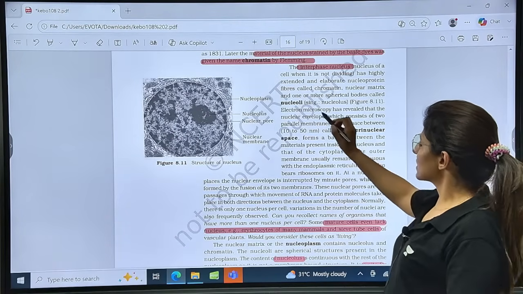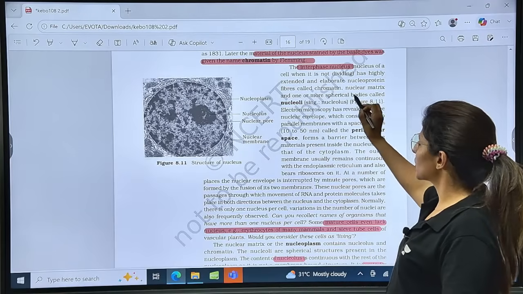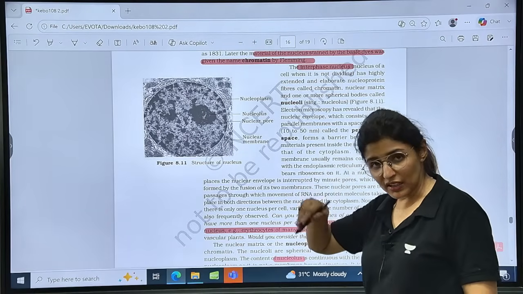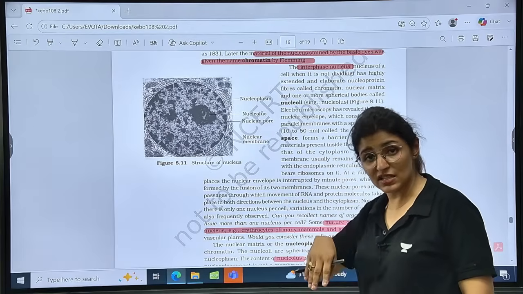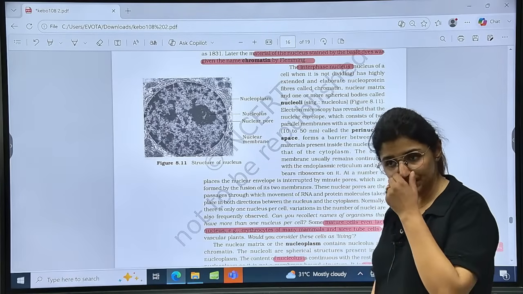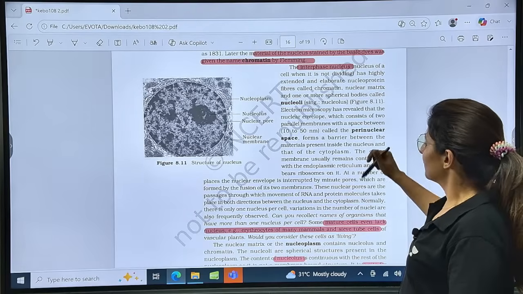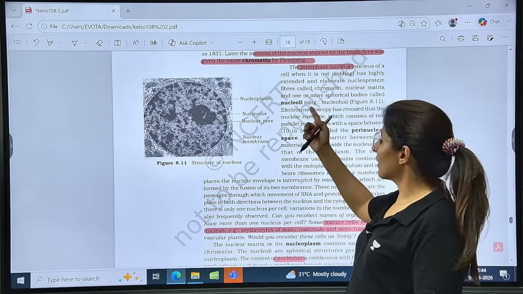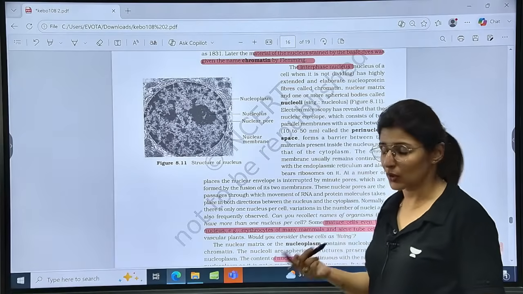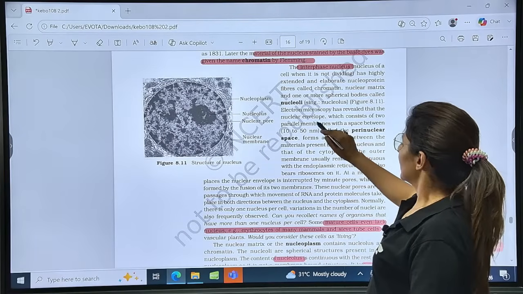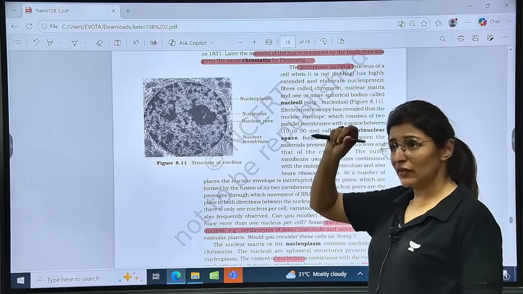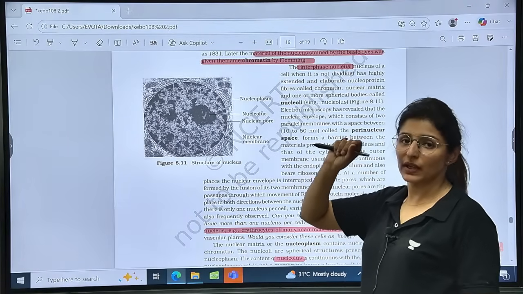Now the nucleoli are one or more spherical bodies, and they are the site of rRNA synthesis. Is that clear? So if a cell is involved in protein synthesis, it will have more nucleoli. Then the nuclear envelope is also double layered, and where it fuses, it forms the nuclear pore.